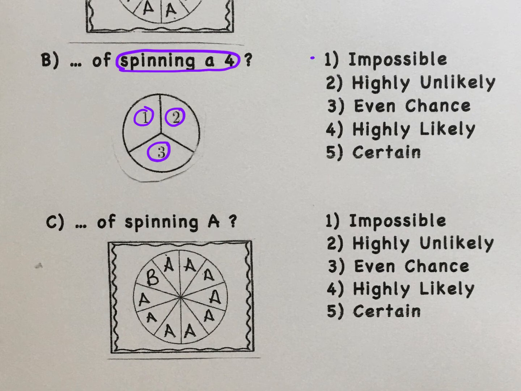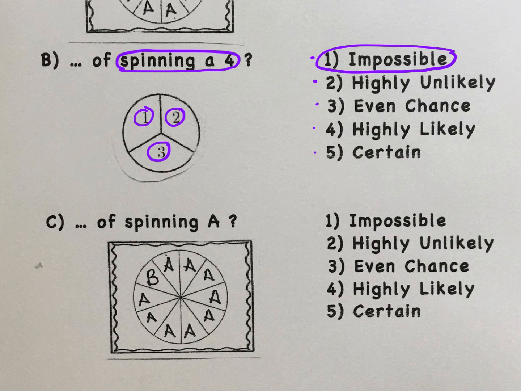Is it impossible, highly unlikely, an even chance, a highly likely chance, or is it certain you will spin a 4? Make your selection. You should have said it's impossible. There are no 4s on the wheel, so you can't spin a 4.